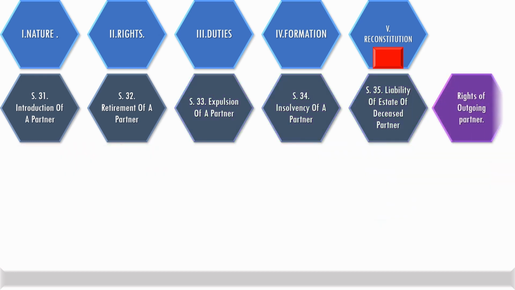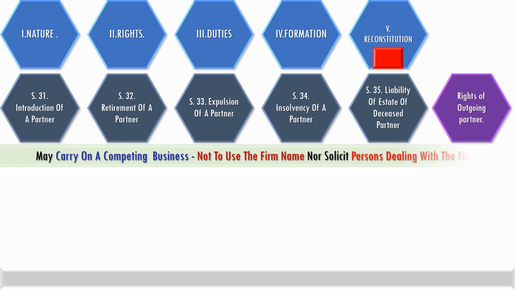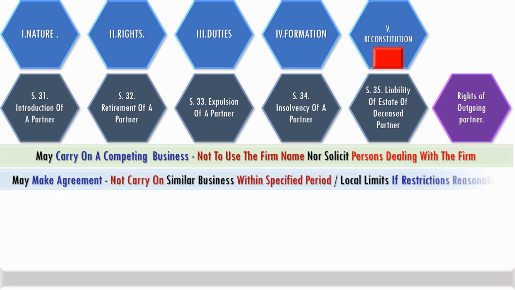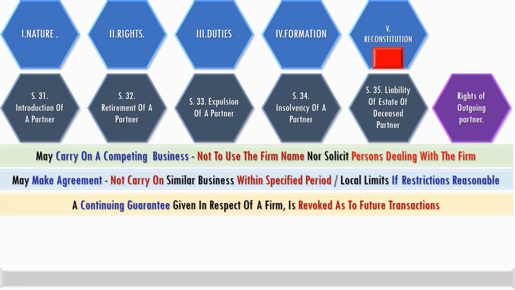An outgoing partner, be it a retiring partner or an expelled partner, can carry on a competing business, but he shouldn't use the firm name or solicit business from persons dealing with the firm. The firm can enter into an agreement with him not to carry on similar business within a specified period or specified area, provided the restrictions are reasonable. If he has given a continuing guarantee, it shall be revoked as to future transactions.